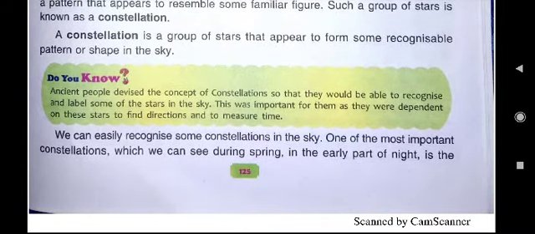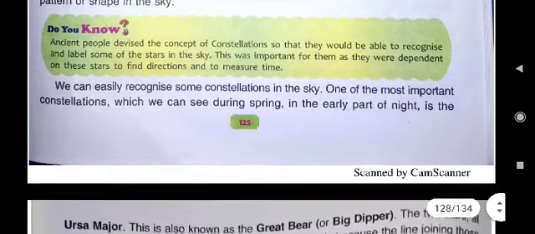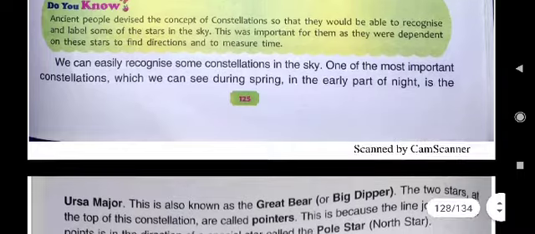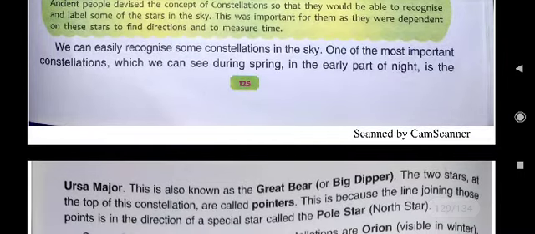And this concept of constellation was devised by ancient people. Why? Because so that they would be able to recognize and label some of the stars in the sky. And it was very important for them because they were dependent on these stars to find directions and to measure time, because that time clock was not there.